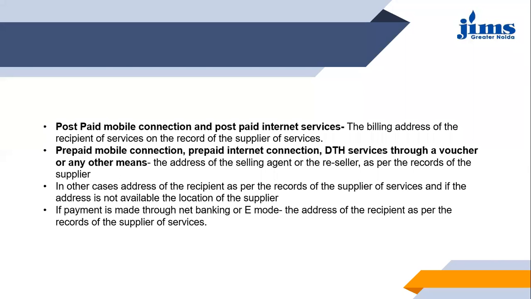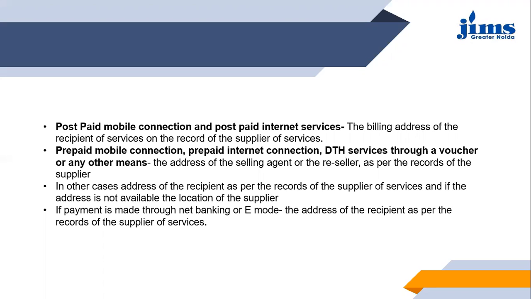The next talks about any other cases: the address of the recipient as per the records of the supplier of services. That is why when you take a mobile phone or any SIM card, they take the Aadhaar card or any address proof of yours, because they need to show what your residential address is for this purpose. So in any other case, it is the address of the recipient as per the records of the supplier of services, and if the address is not available, then the location of the supplier will be considered as the place of supply.